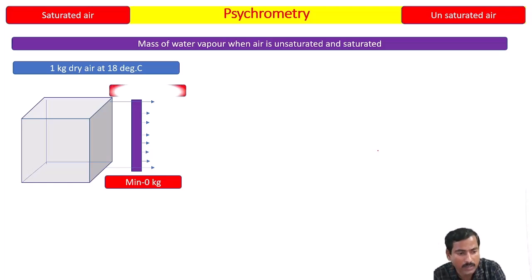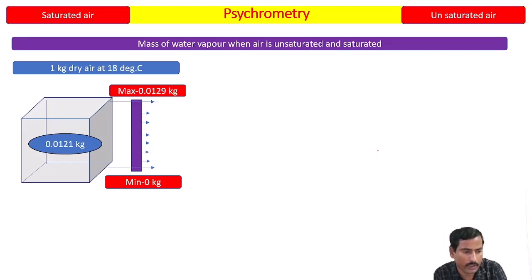Then what is the maximum capacity at 18 degrees? It is 0.0129 kg. Then how much is it actually carrying? That is 0.0121 kg it is carrying. So please try to understand, this is less than its maximum capacity at that particular temperature. It means this air is unsaturated air. This air is unsaturated air at 18 degrees Celsius.